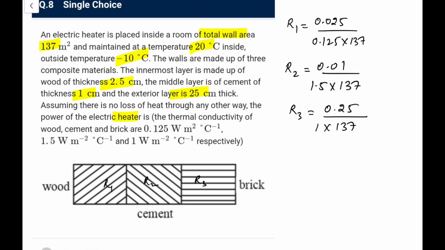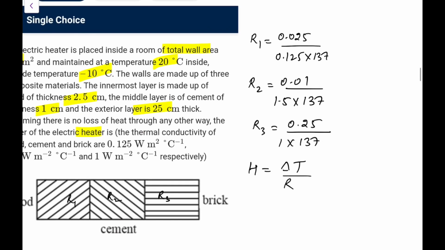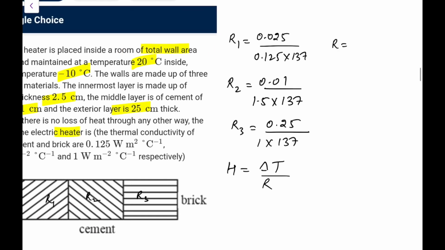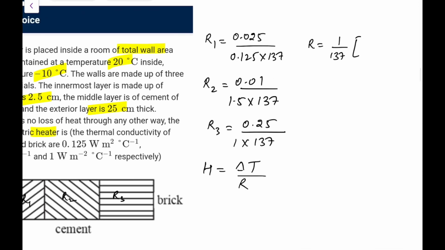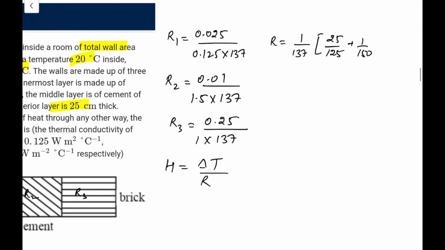Okay. So the total heat loss we can write as delta T by R, that is R1 plus R2 plus R3. If I sum them up, I can take 1 upon 137 as common. This would be 25 upon 125, this would be 1 upon 150, plus 25 by 100. So it is 1 upon 137, 1 by 5, that is 0.2.